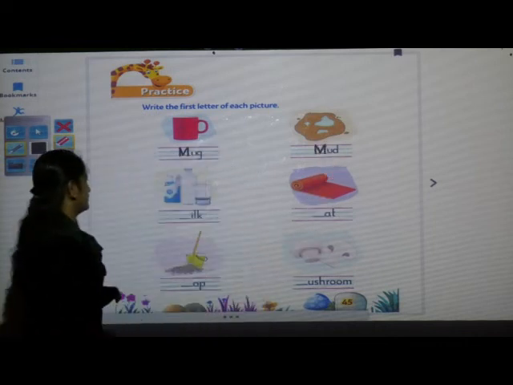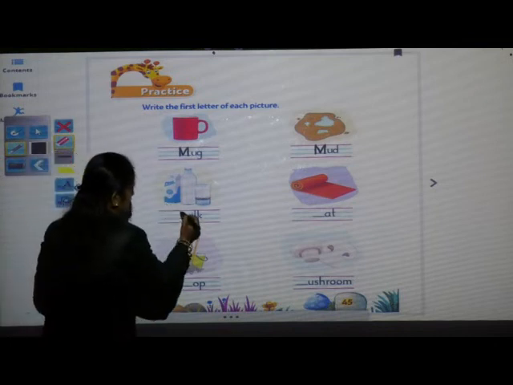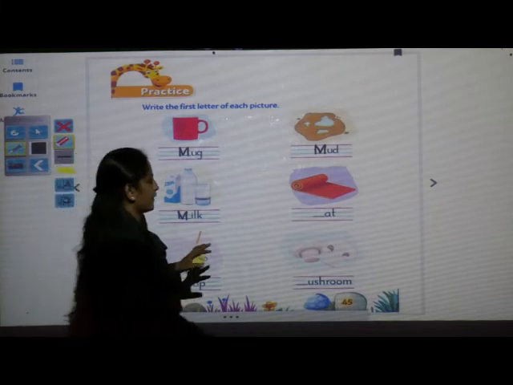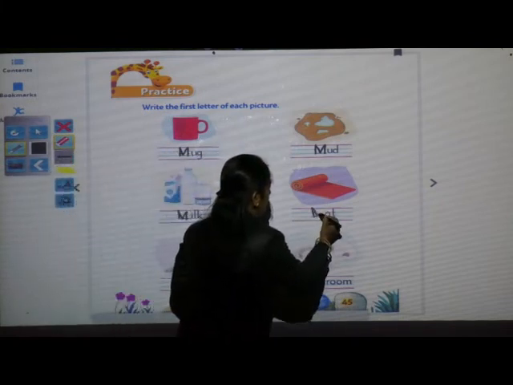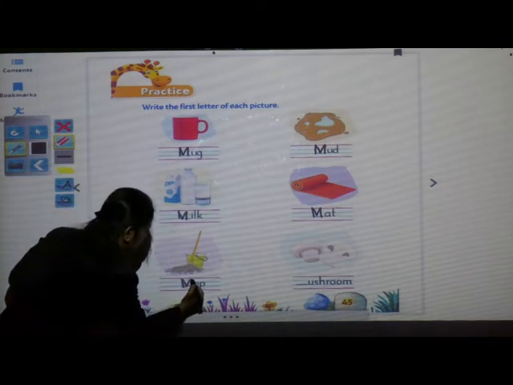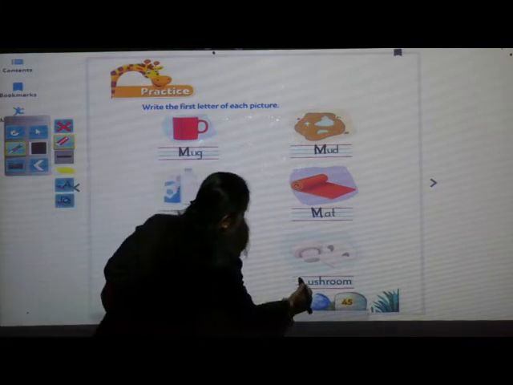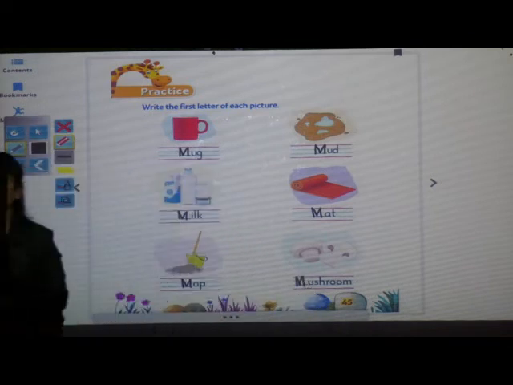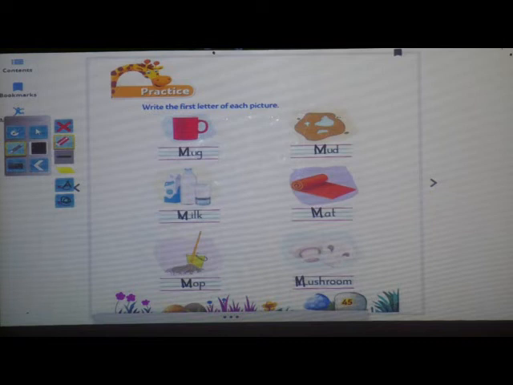Mud. Which picture is this? Milk. Very good. Milk. Mat. Mop. And last one is mushroom. So these all pictures that starts with the letter M. Okay, children? And the phonic sound of letter M is M, okay?